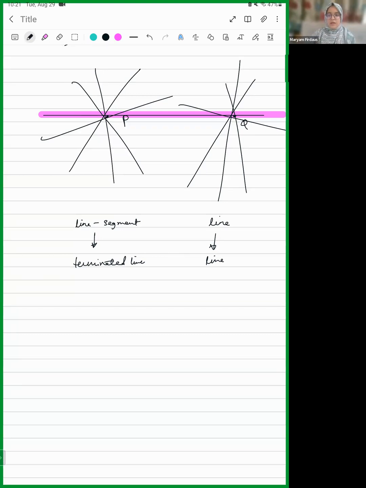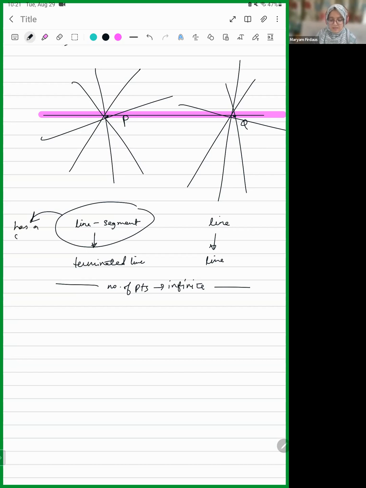Okay. See, I'll tell you the common things, the similarities: both of them have an infinite number of points. The number of points is infinite for both of them. But the difference is that a line segment has a starting and an ending point, just like Preshita said. But a line doesn't have any starting or ending point.